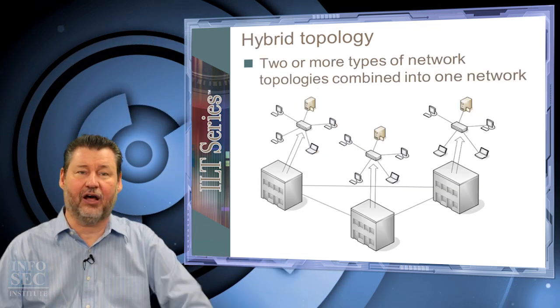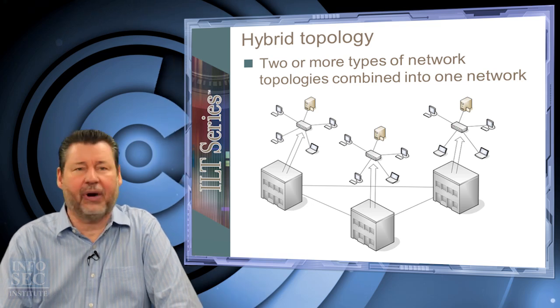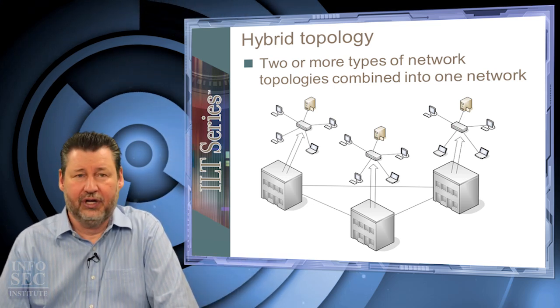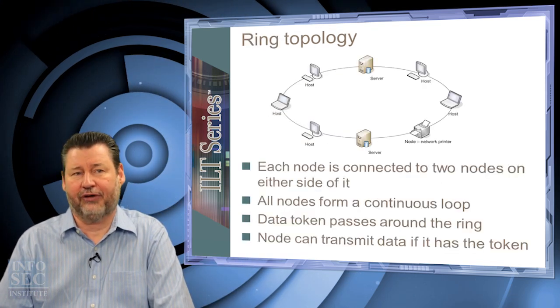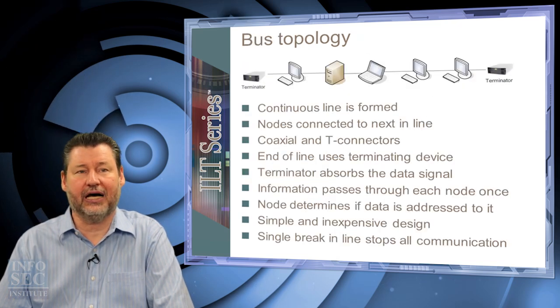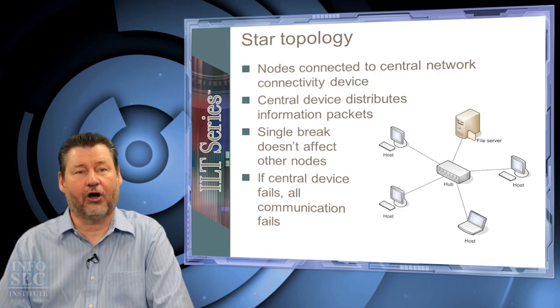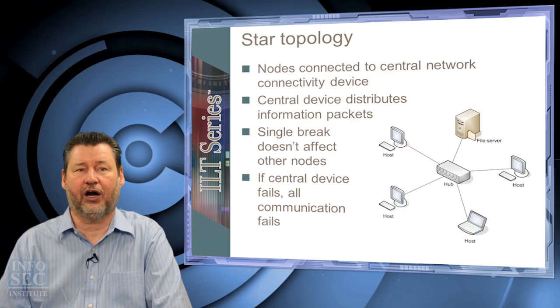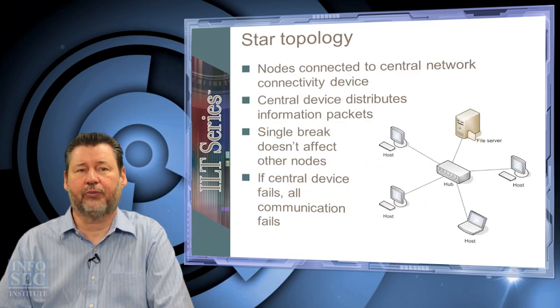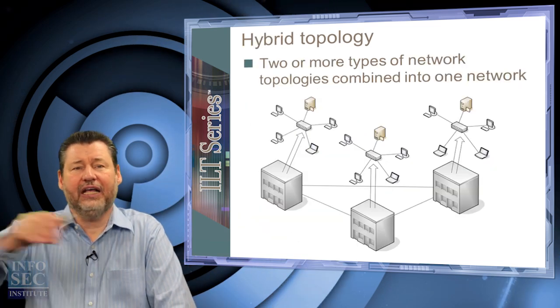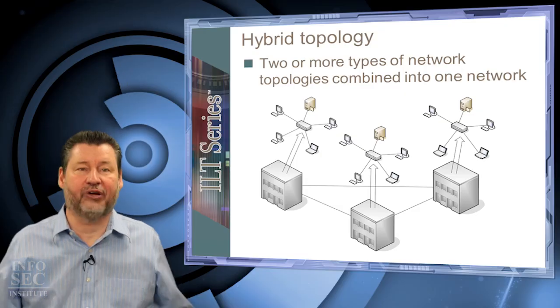Now, hybrid technology says just combine any two of the above. You know, maybe you have a mesh and a ring. Maybe you have a mesh and a bus. Maybe you've got that star with a bus, or star with a ring, or star with a mesh. Any combination like that would be a hybrid topology.